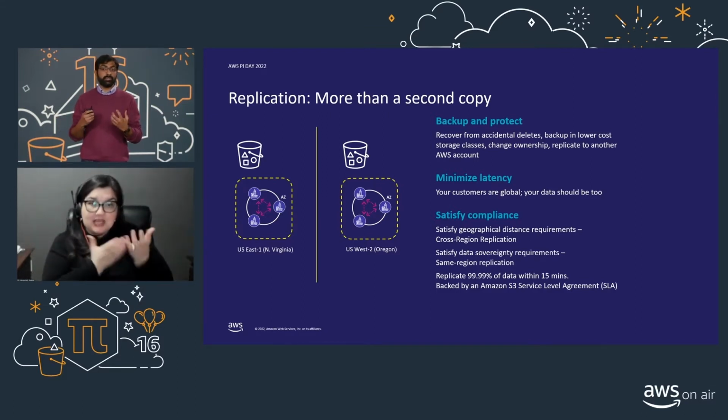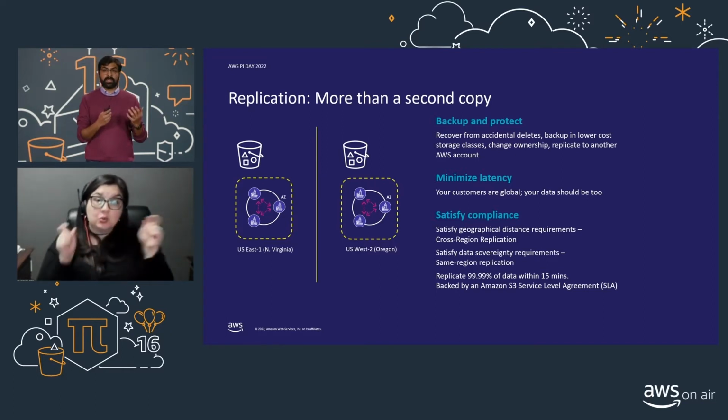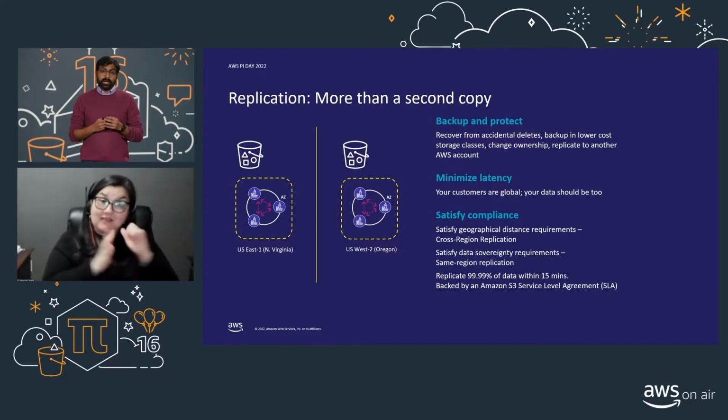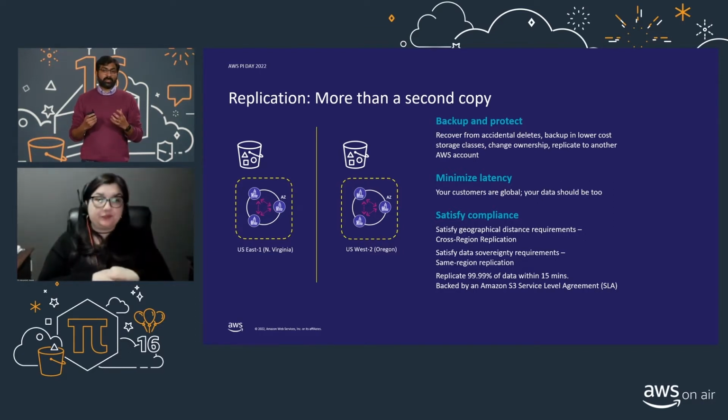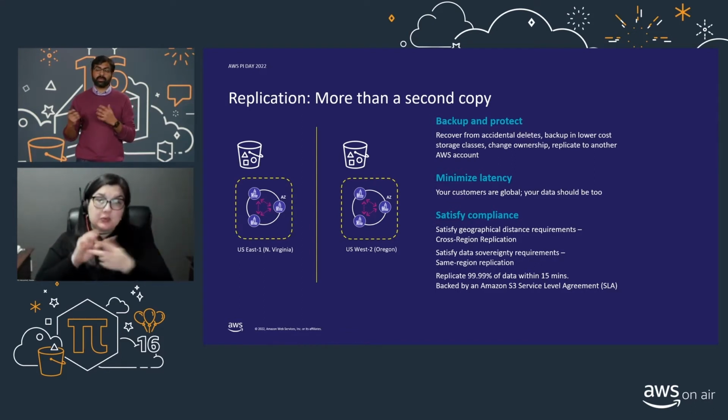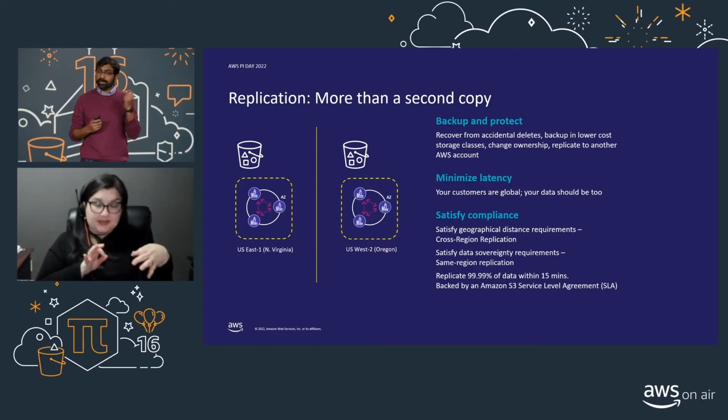And you can also change whether you want to replicate it within the same account or into a different account if you need to. Now, by storing multiple copies of your data, you can also use replication to reduce the latency required to access your data across the world. And this is exactly what our example customer that we talked about wants to use S3 replication for.